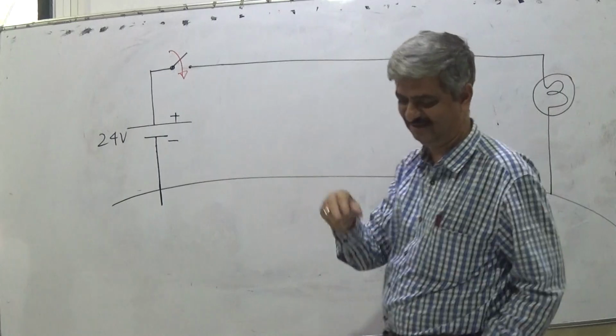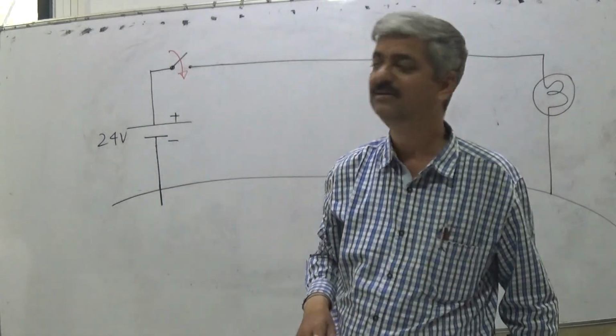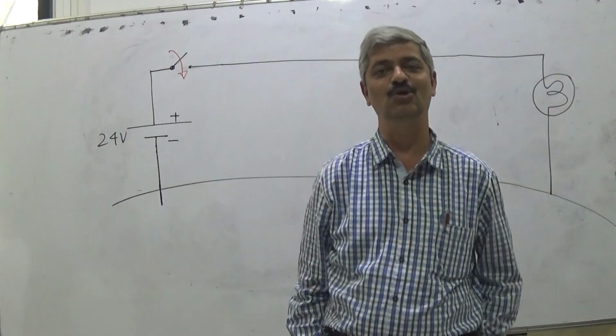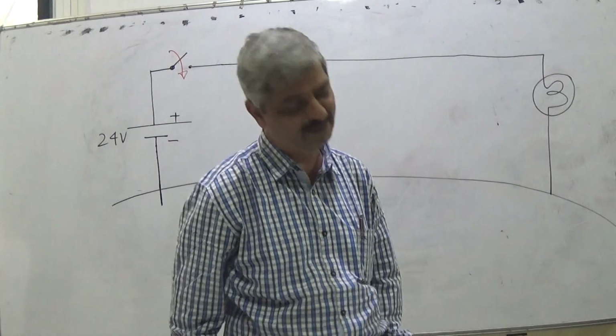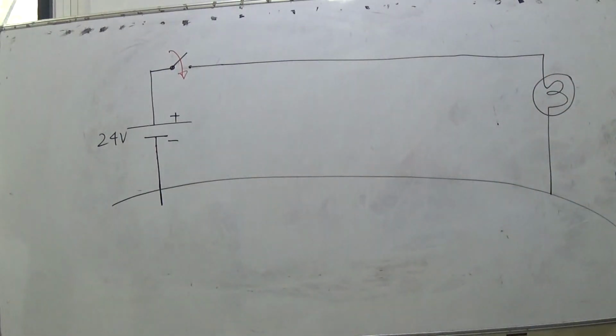Let us say a superconductor or a very good conductor. Now what will happen? If you put the switch on, in this case also everybody will say that the light will glow. Why do you say so? Because you have somehow heard about it.